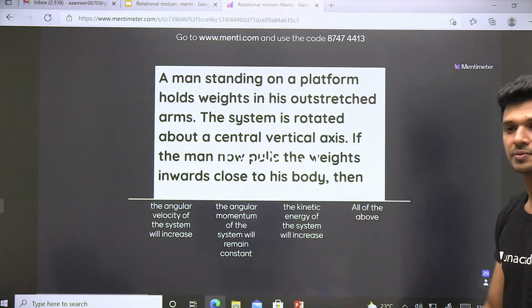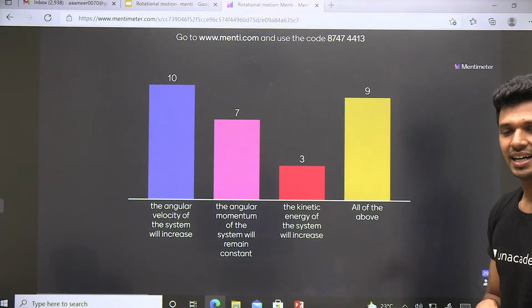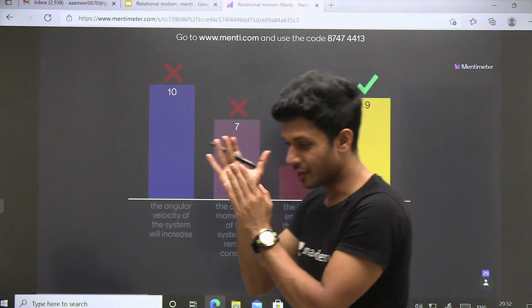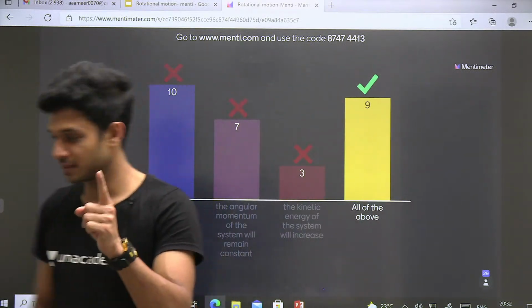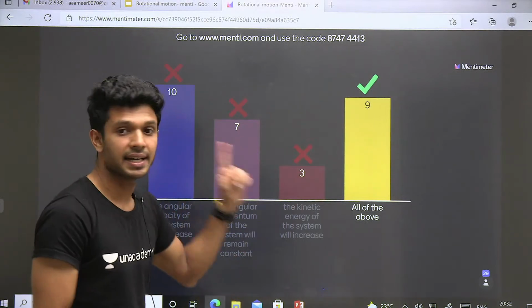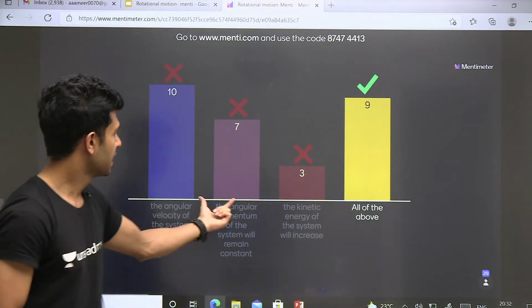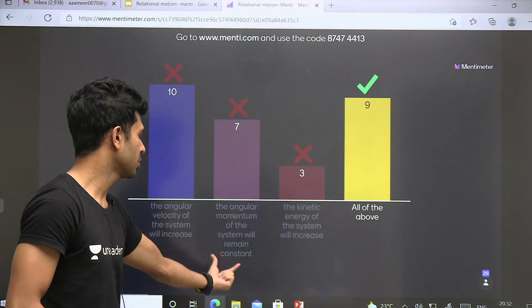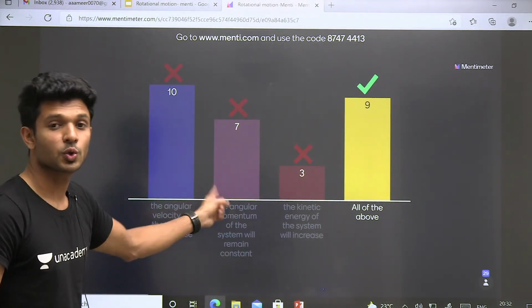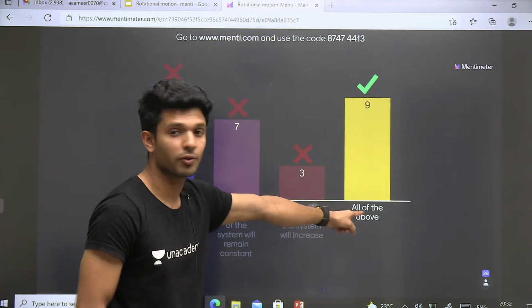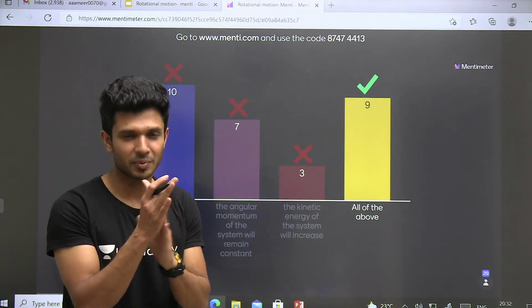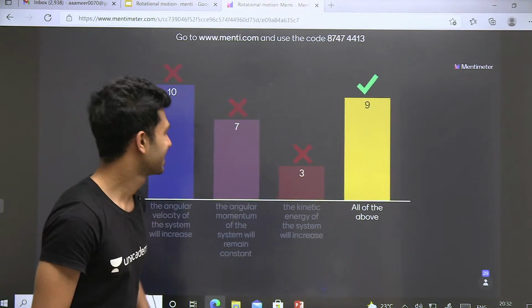Arey, time to ho gaya. Very good. I'm really proud of you, because those who have understood the entire concept, instead of marking only B, that the angular momentum of the system will remain constant, which everyone might be knowing, only those students who know the concept will go for the option all of the above, because all three options are correct here. Very good. I'm really proud of you.